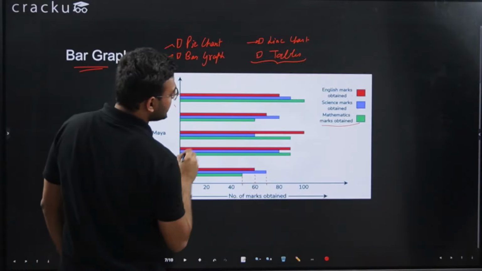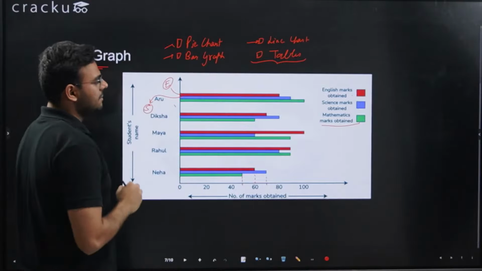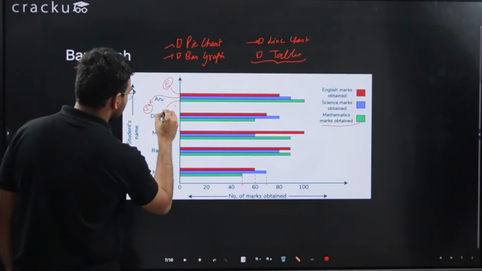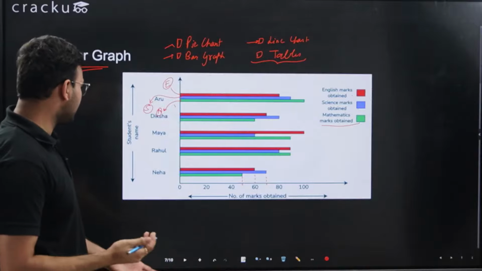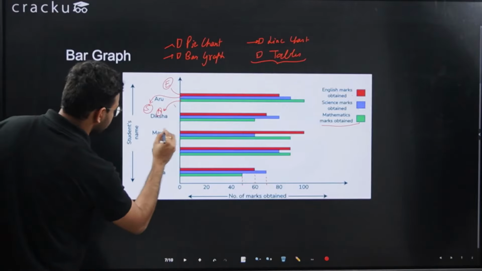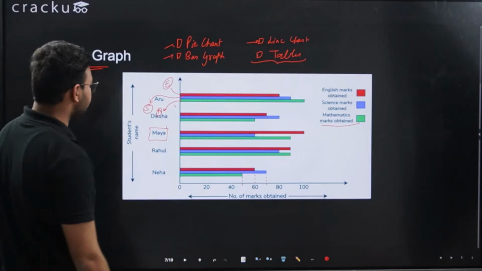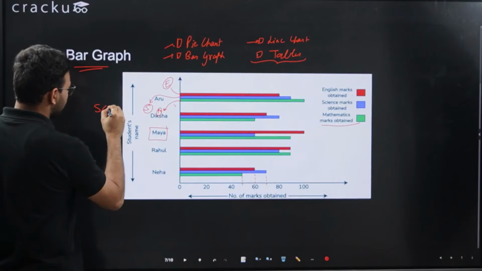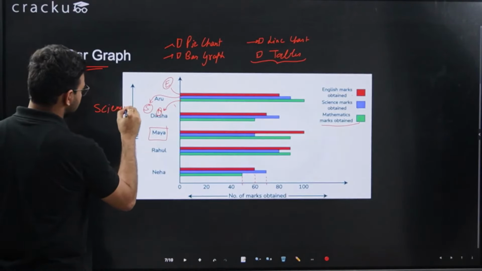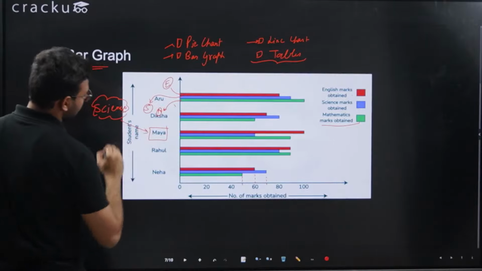Now this purple line represents my science marks, and this green line represents my maths marks. So English, science, maths marks are given. Now I have to calculate the number of marks obtained by, let's say, Maya. I want to see the number of marks obtained by Maya in science.